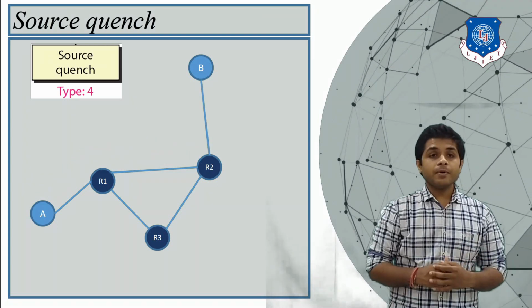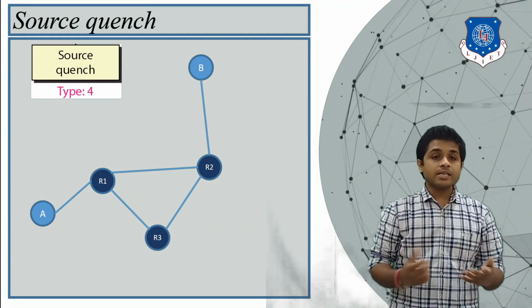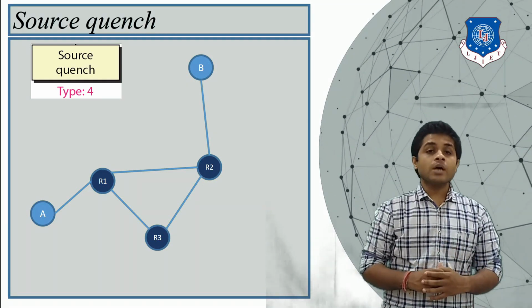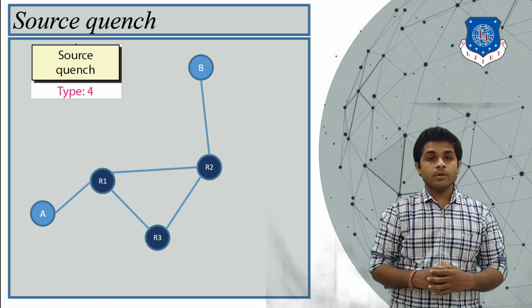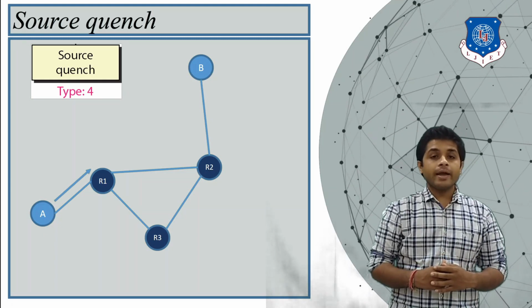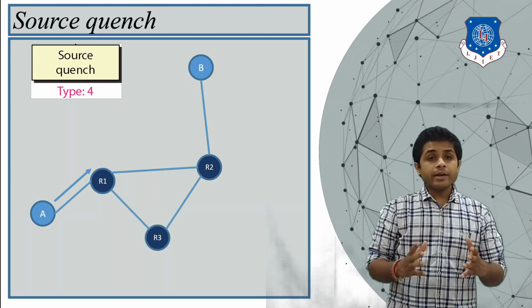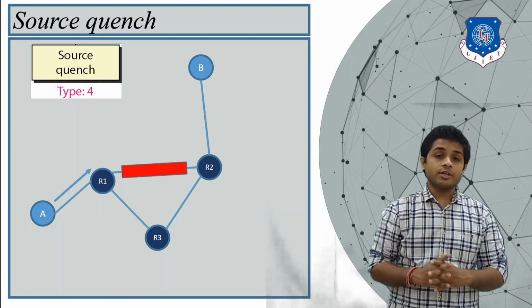The next type is source quench. Again, we are taking the same example. A and B are connected via three routers R1, R2, and R3. Suppose A is sending a message and the router R1 is receiving the message. Right now, the link between R1 and R2 is congested.